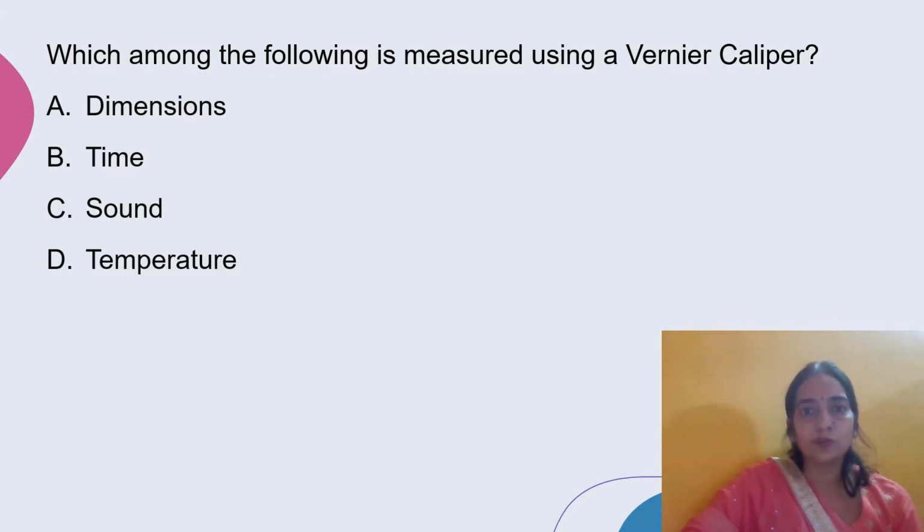It can be used to measure internal and external dimensions of an object by using the smaller jaw at the top and the main jaw respectively. By using the stem, depth can be measured. So vernier calipers is used to measure dimension. So option A is the correct option.